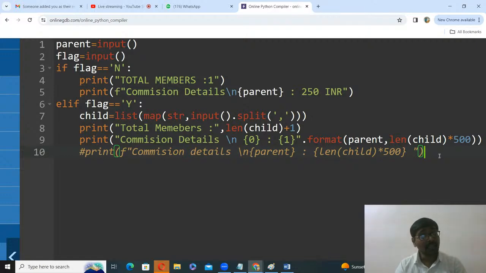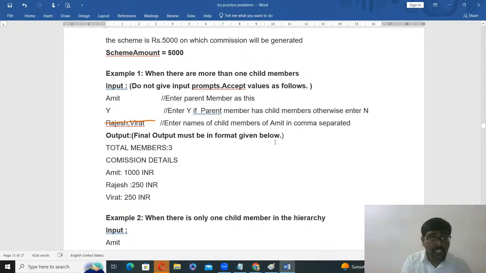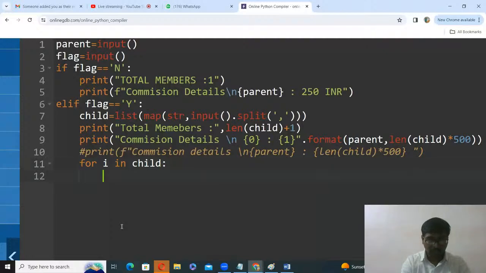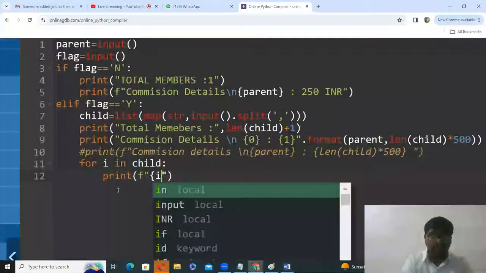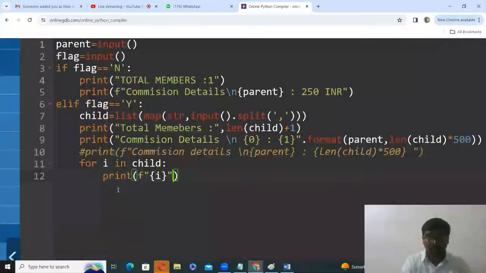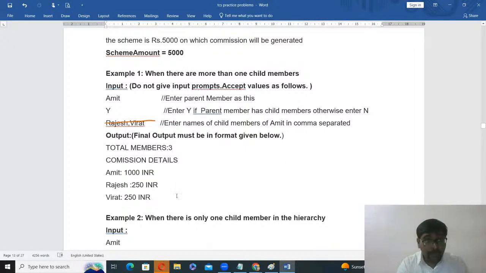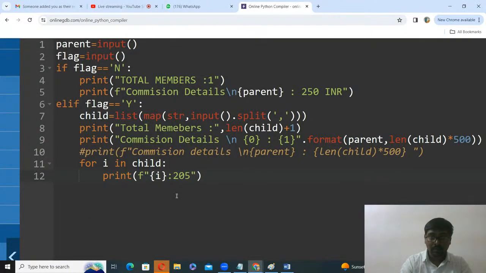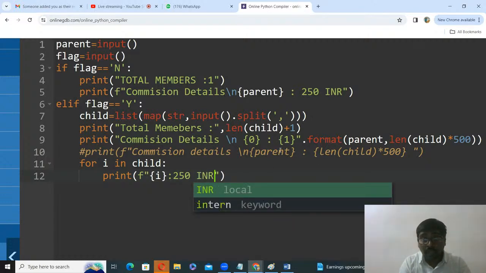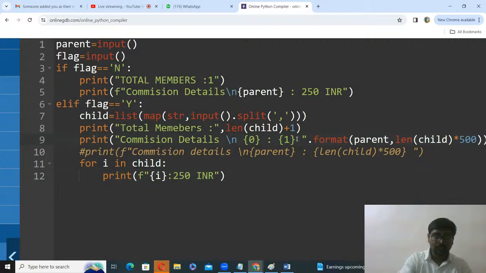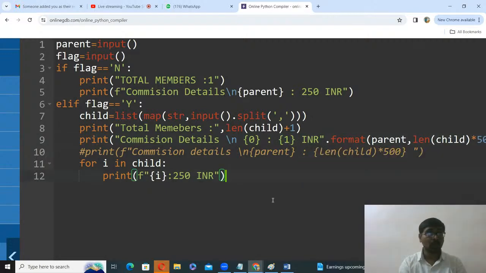Fine. Next, what is the next step? You need to get each and every child I in the list. For I in the list, print f string. So the name, that is I. What is the commission colon, the commission is 250 INR. The commission is 250 INR. Now run.